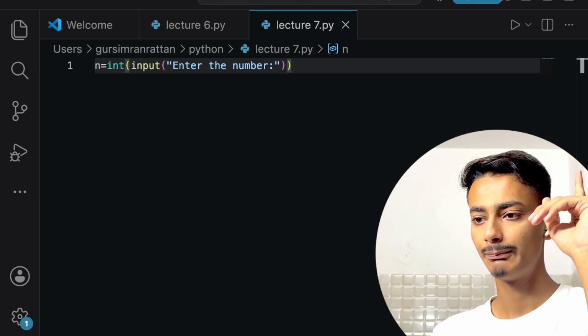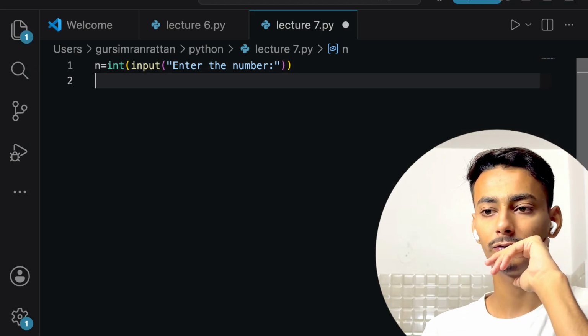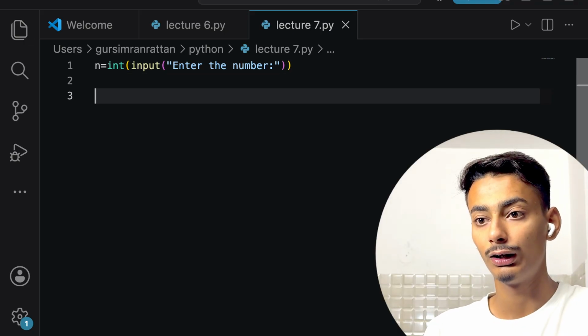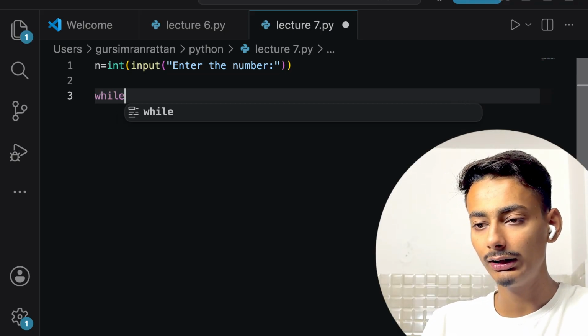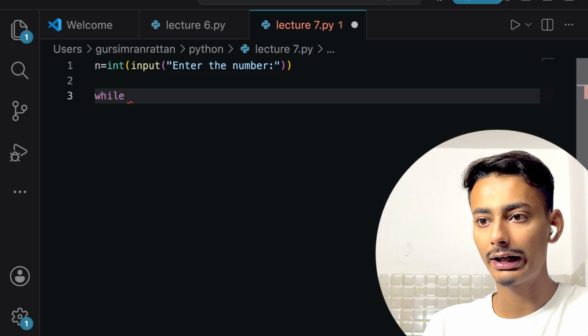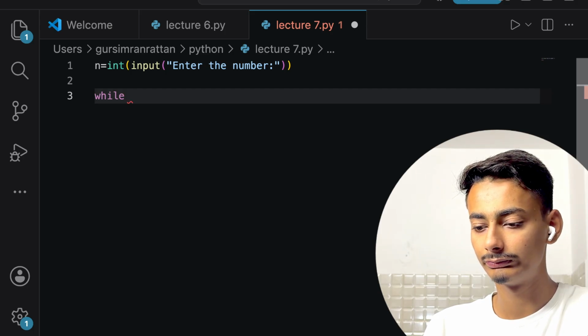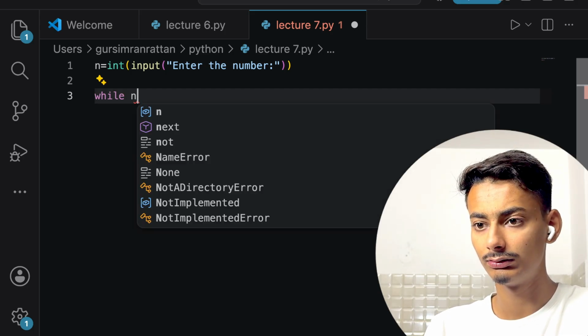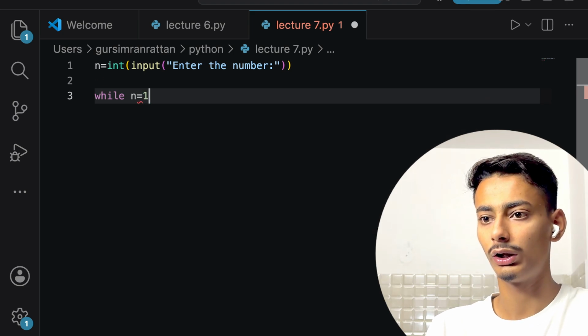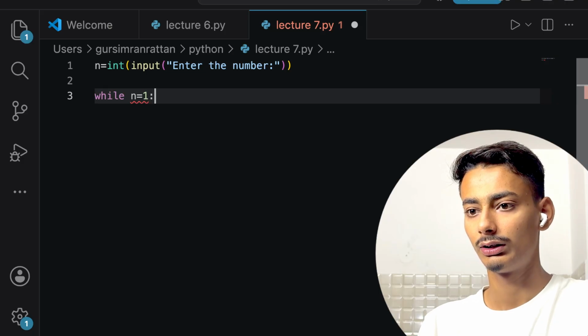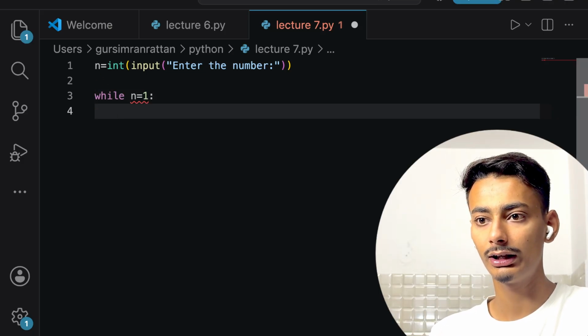Now, after this, we will be finding factorial of that number. Now, I will be writing while n is equals to 1. Okay. Then I will be implementing that.